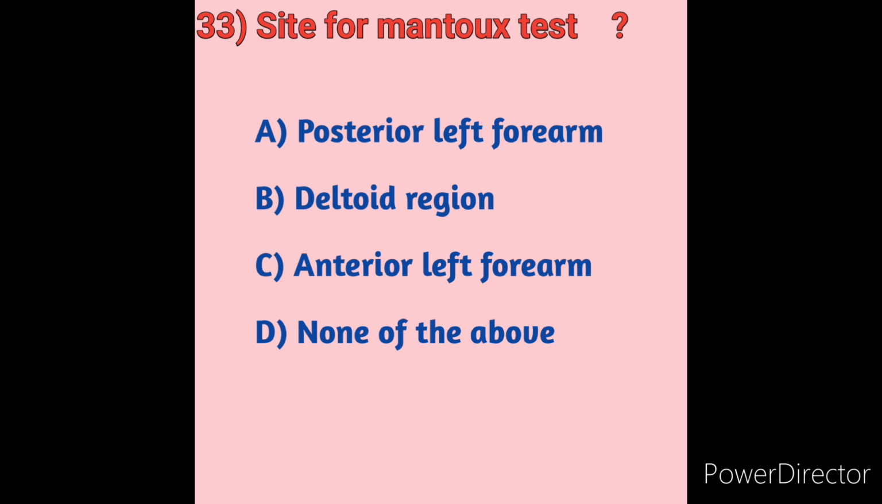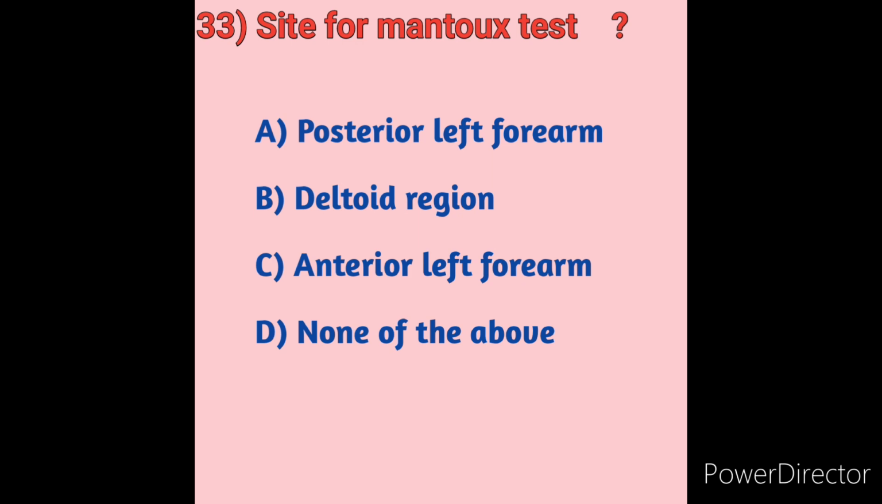Site for Montex test. What is the site of the Montex test? The Montex test is done for tuberculosis, caused by Mycobacterium tuberculosis. Here we will see the options first. Option A, posterior left forearm. Option B, deltoid region. Option C, anterior left forearm. Option D, none of the above.